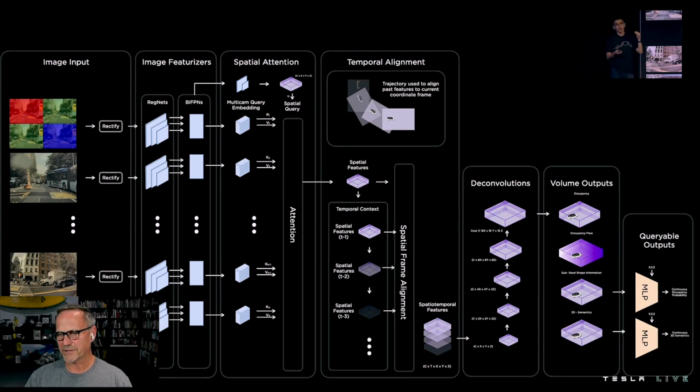So I'll move myself over to the other side temporarily so we can see this stuff a little bit better. Anyway, what happens is after you get this volumetric space, you then take the queryable outputs and put them through a multi-layer perceptron, a more traditional type of neural network, to get two things. Number one is you get continuous occupancy probability. In other words, all around you, what things are probably occupied versus not occupied. You also get continuous 3D semantics. So it's two separate processes that are running in parallel.